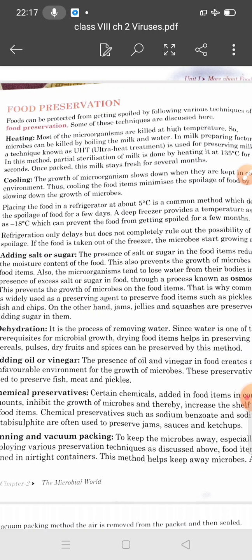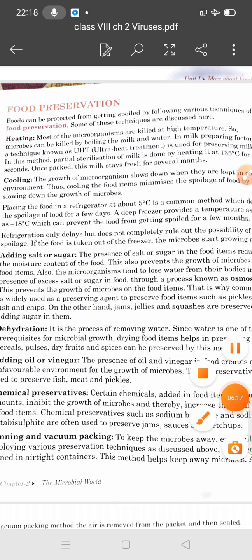The process of preserving food from being spoiled by following various techniques is known as preservation. Food preservation helps to store food for a longer duration, retains color, flavor, texture, and nutritional value, and prevents the growth of microbes in food.